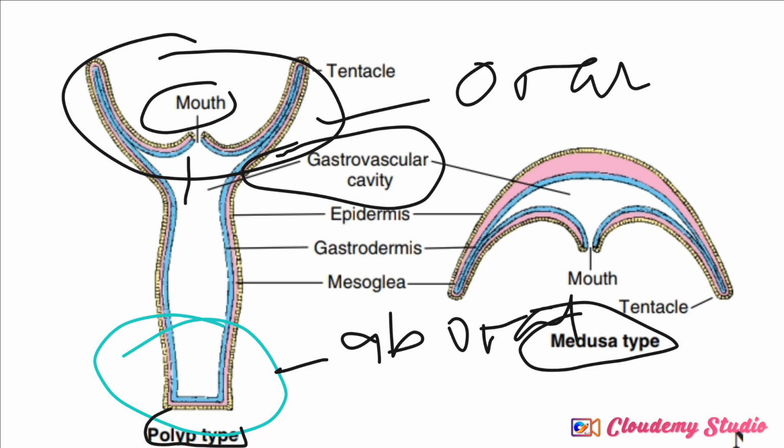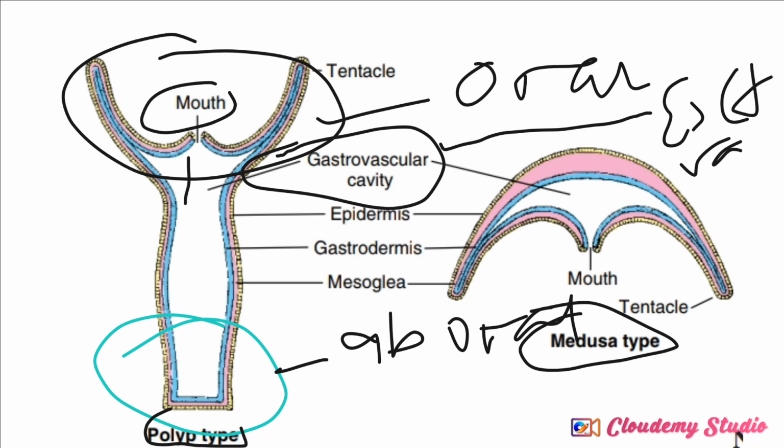And inside this gastrovascular cavity, the first stage of digestion occurs. Now, this gastrovascular cavity is where the extracellular digestion occurs. Now, there is something called the gastrodermal cell.